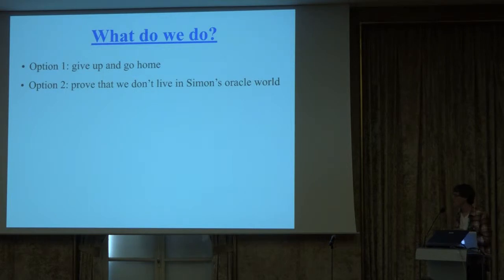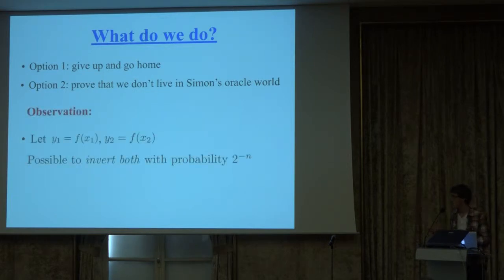So one thing that we do is we actually do option two. I'm going to describe a property that we should expect to hold for one-way functions but doesn't hold in the oracle world. So take any function f that you like. Imagine that you're given now two outputs, y1 and y2, corresponding to some inputs x1 and x2. It turns out in Simon's oracle world, it is always possible to recover both x1 and x2 at the same time with probability 2 to the minus n. So this is surprising because randomly guessing only gives you 2 to the minus 2n probability.